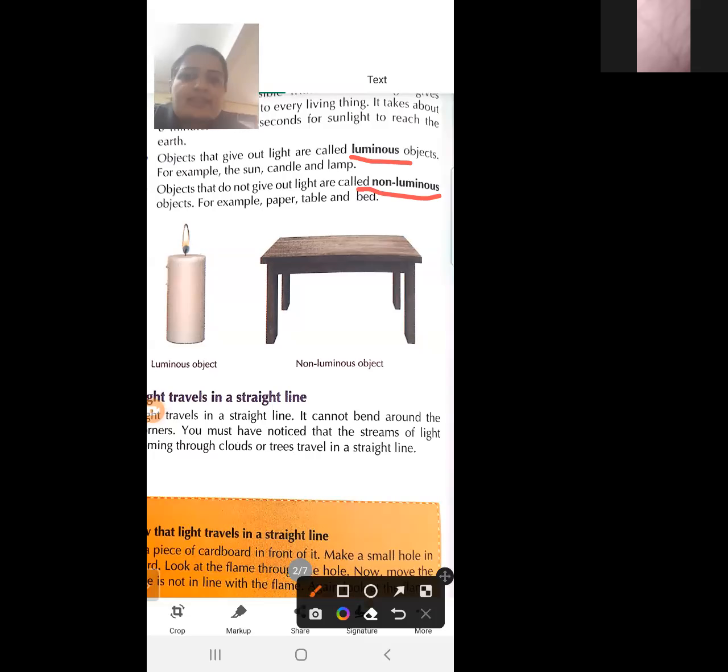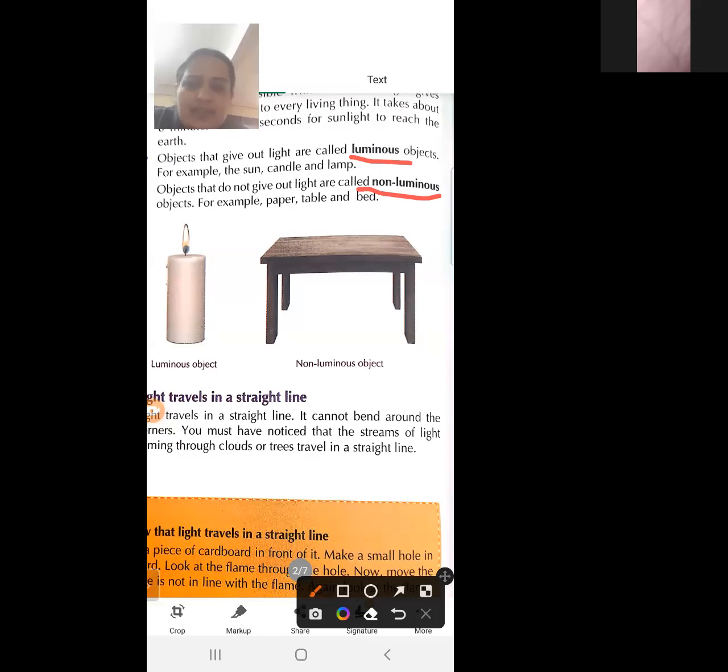And what are the examples of luminous object? Sun, candle and lamp. And what are the examples of non-luminous objects? Paper, table and bed. So next topic is light always travels in a straight line.